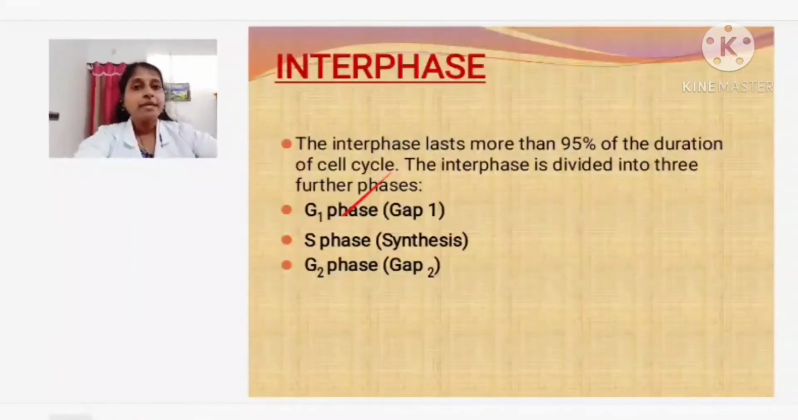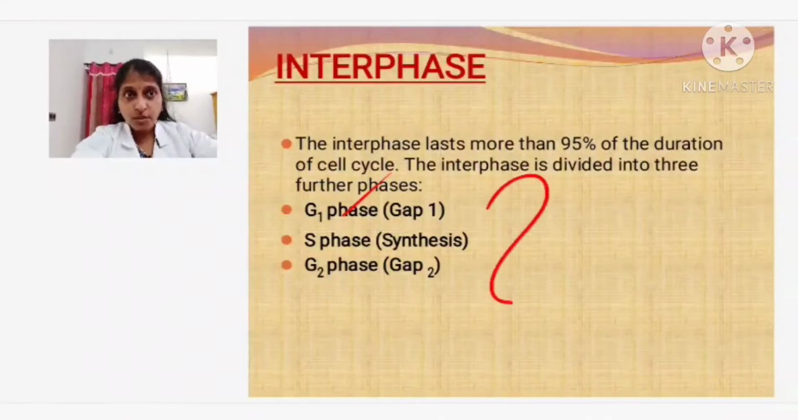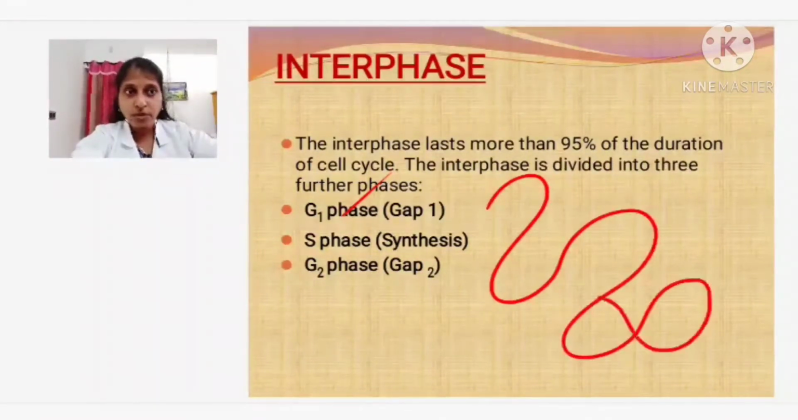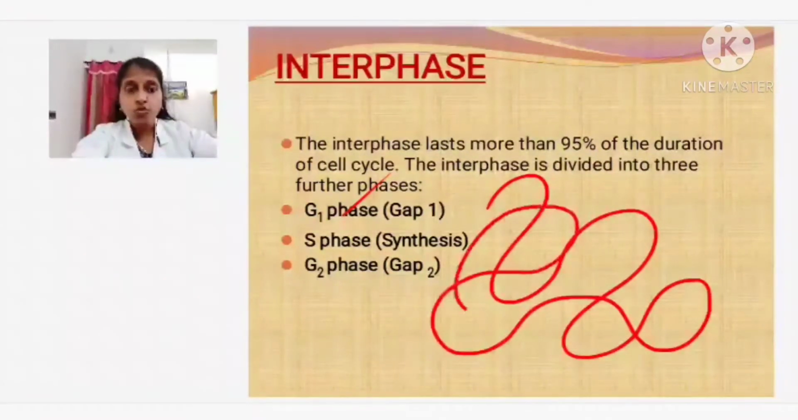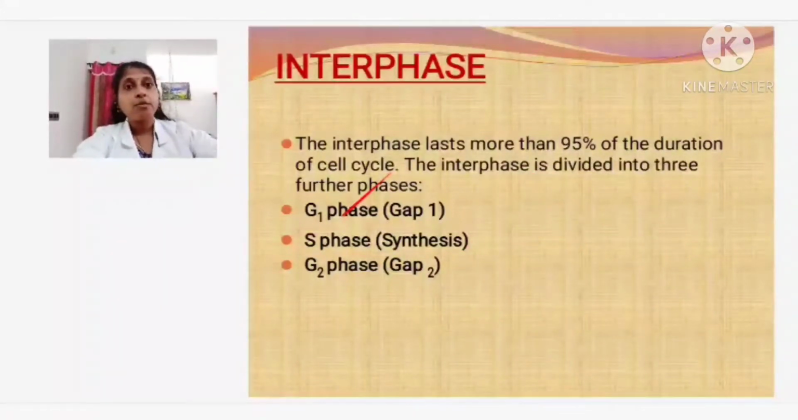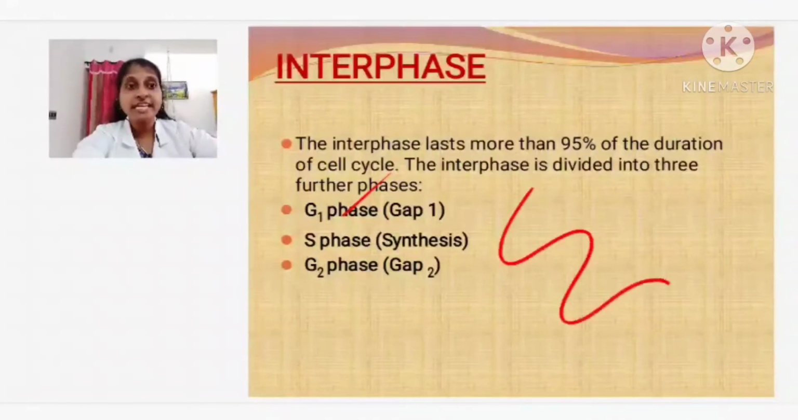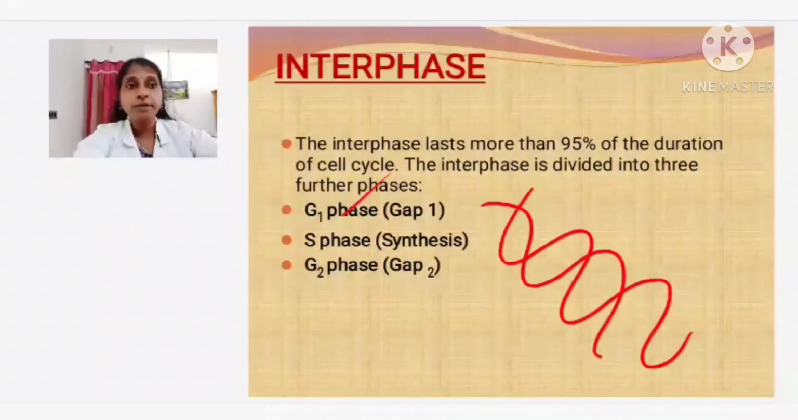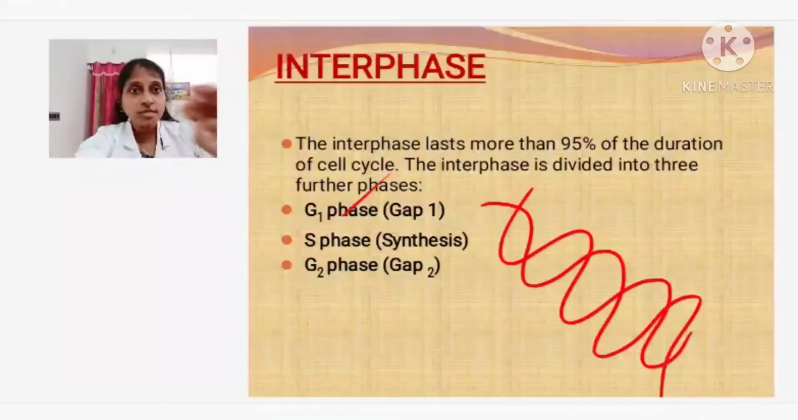So I am taking out this chromatin network, which means the chromosomes. When you say chromatin network, it is a chromosome. The chromosome is a net-like, thread-like structure. What is it made up of? What is the chemical composition? They are made up of DNA and protein. So this is the DNA.